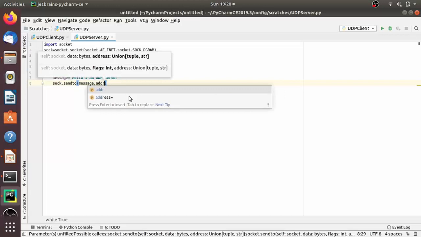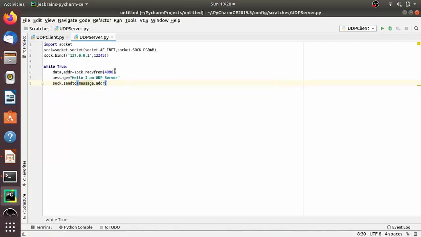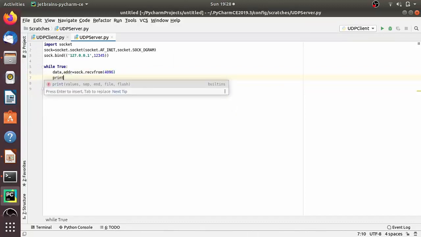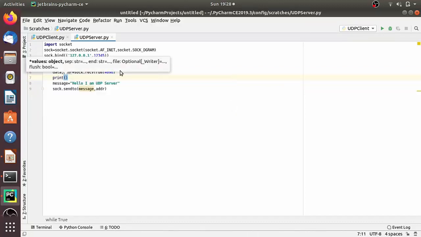And also let's print the data that we have received from the client. Let's print the data, print data. Okay. And also the message should be in bytes.